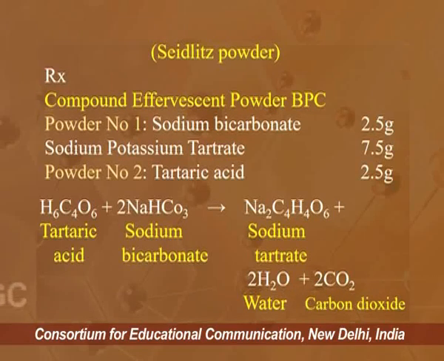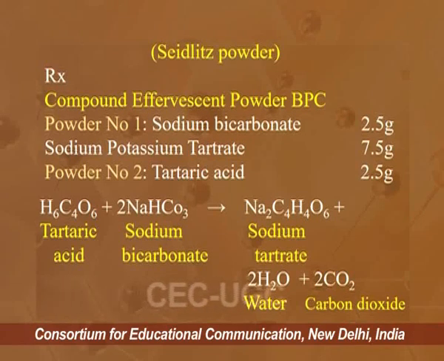Now here generally we are going to take a combination of ingredients, and because of the nature of the ingredients to react with each other, we mention 2 ingredients under powder number 1 and 1 ingredient separately as powder number 2. So the formula contains in powder number 1 sodium bicarbonate in a quantity of 2.5 grams, sodium potassium tartrate in a quantity of 7.5 grams, whereas we take the other ingredient as powder number 2, having tartaric acid in a quantity of 2.5 grams.